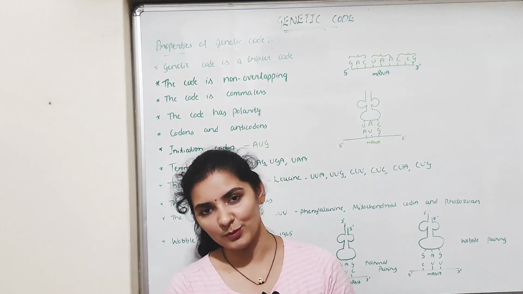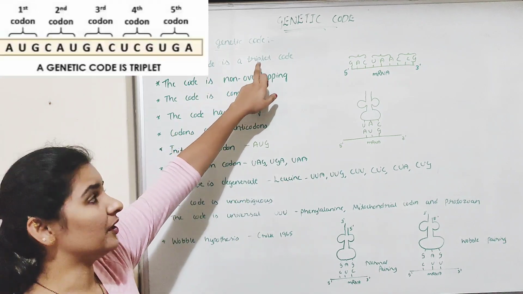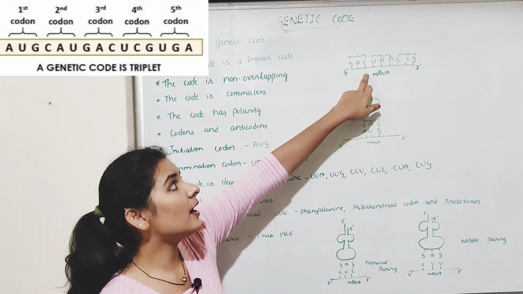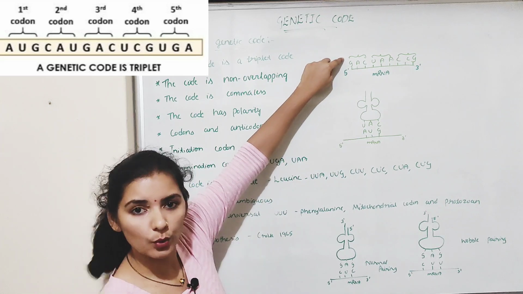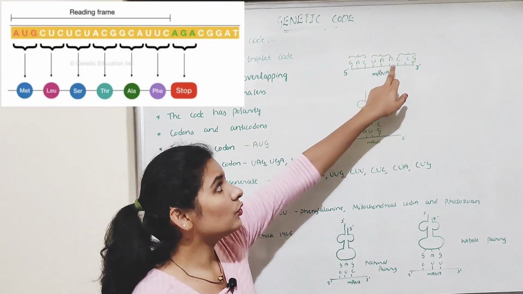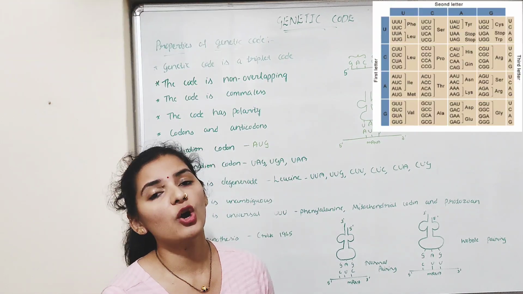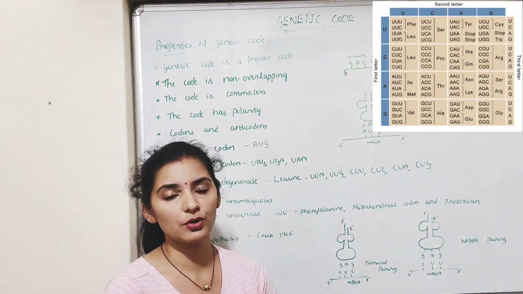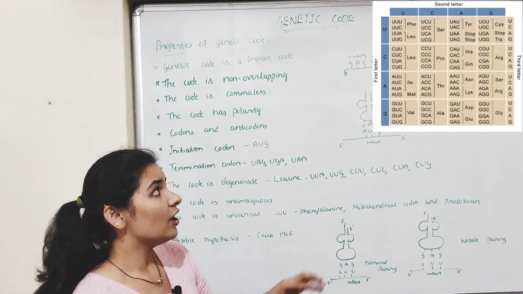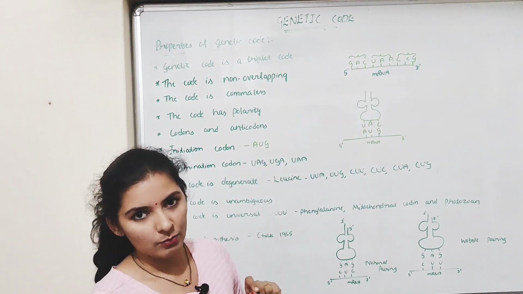Now, let me discuss the properties of this genetic code. First one is, the genetic code is a triplet code. Triplet means 3. So 3 successive nucleotides on the mRNA group together to form one codon, and that codon codes for a particular amino acid. So each codon codes for a particular amino acid. 4 different types of nucleotides in different combinations can form 64 codons, and these 64 codons code for 20 amino acids. So each codon consists of 3 successive nucleotides on the mRNA molecule.